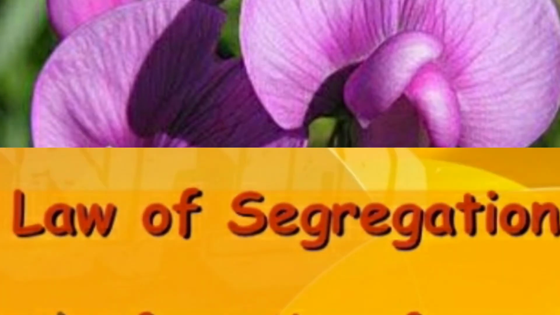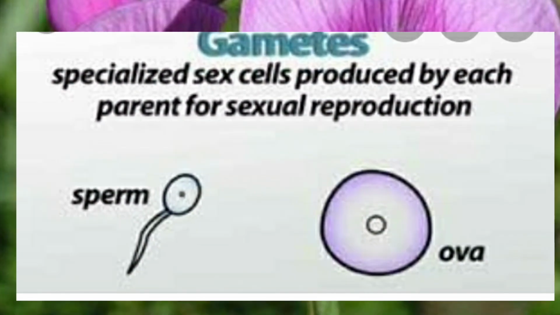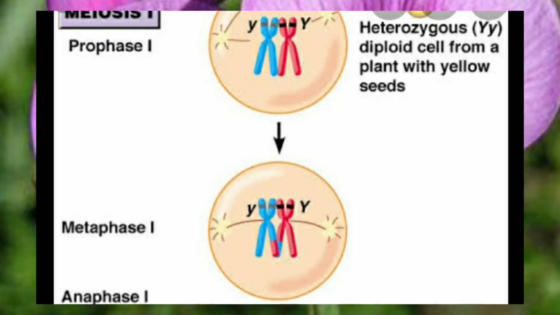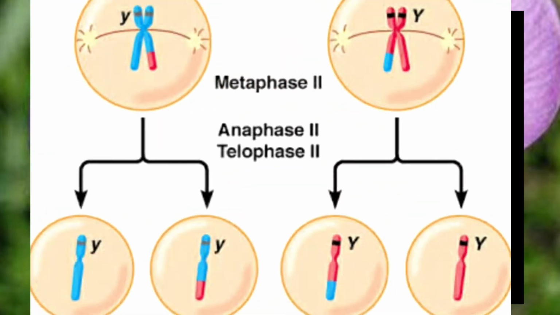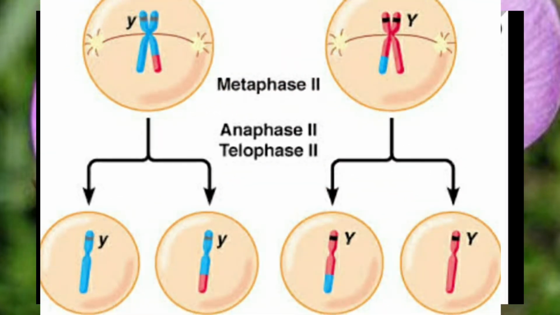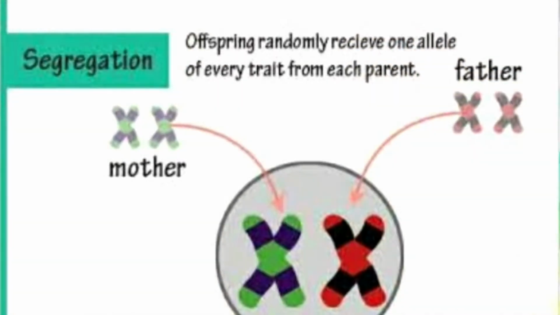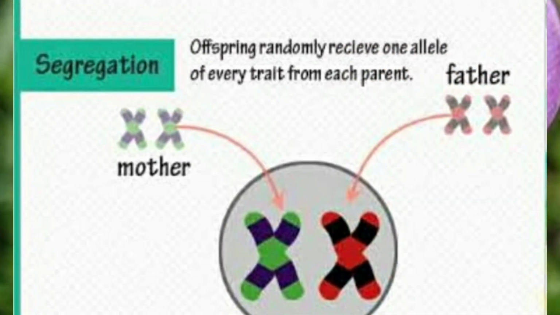And the second law is law of segregation, children. According to this principle, during the production of gametes, you know what are gametes, children? They are the sex cells. So during the production of gametes, the two copies of each hereditary factor get segregated or separated. So what do you mean by segregation, children? Separation. So the two copies of each hereditary factor get segregated so that the offspring acquires one factor from each parent.